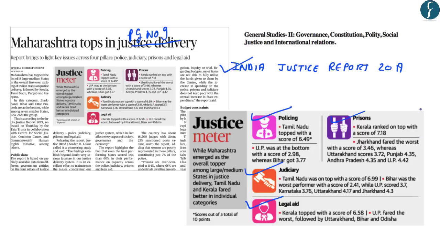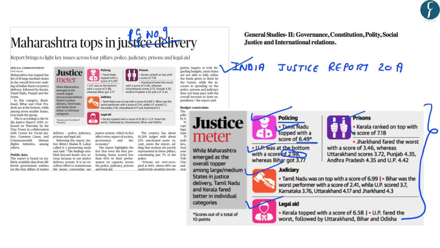Now, there is an overall ranking based on the performance of various states on these four parameters. And also, there are individual rankings based on all single parameters. For example, in terms of policing, Tamil Nadu has topped with a score of about 6.4. However, UP was at the bottom with a score of only 2.98.